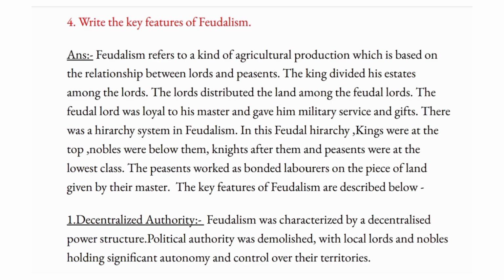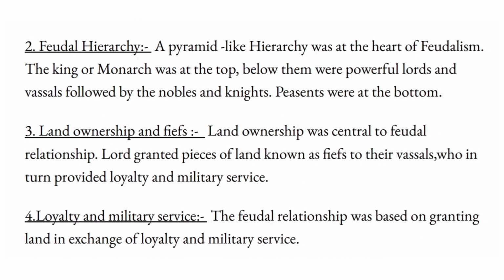Decentralized authority. Feudalism was characterized by a decentralized power structure. Political authority was fragmented, with local lords and nobles holding significant autonomy and control over their territories. Feudal hierarchy. A pyramid-like hierarchy was at the heart of feudalism. The king or monarch was at the top. Below them were powerful lords and vassals, followed by the nobles and knights. Peasants were at the bottom.